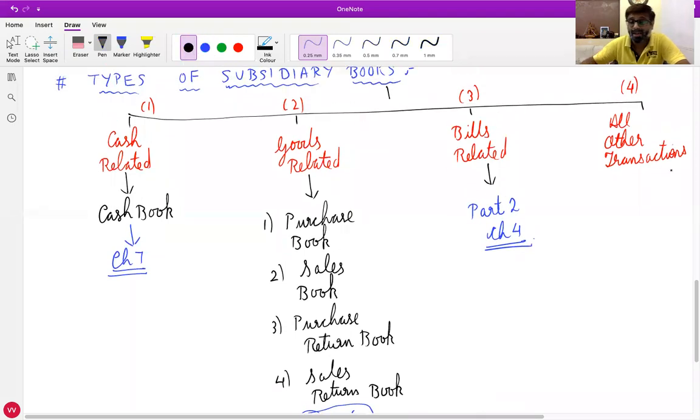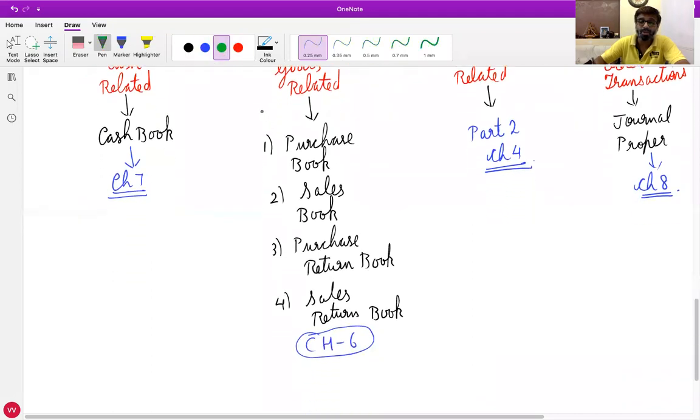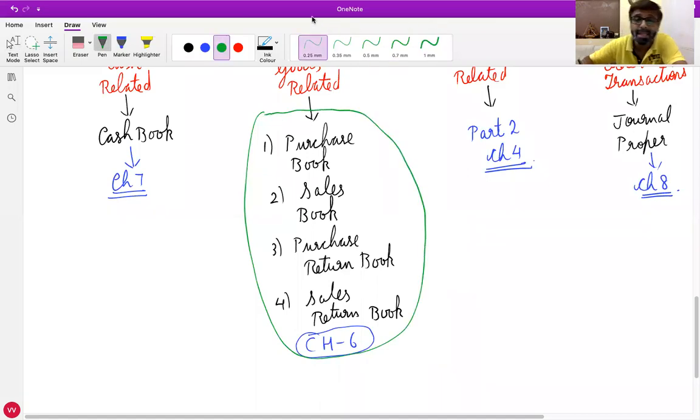And all other transactions are covered in a book called journal proper, which we will study in chapter 8. So in this chapter, we are going to study goods related subsidiary books only: purchase book, sales book, purchase return book, and sales return book.